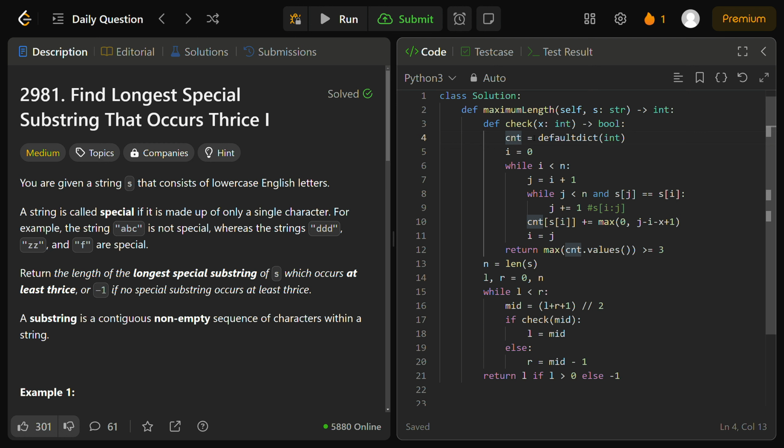And for the space complexity, the hash map in the check function is only going to use at most 26 characters, because we're limited to lowercase English letters. It's not even uppercase, we don't have 52. We only have 26 possible lowercase letters to put in our hash map. So for that reason, it's going to be a big O of 1 solution. We only have a fixed limited amount of characters that we can add to our count hash map, so this is a constant, big O of 1, space complexity solution.